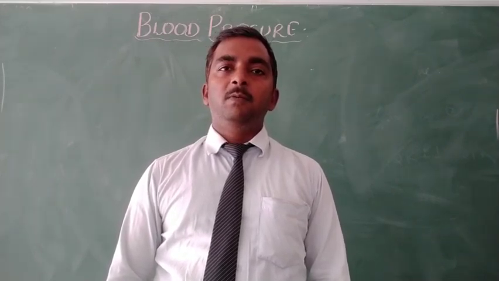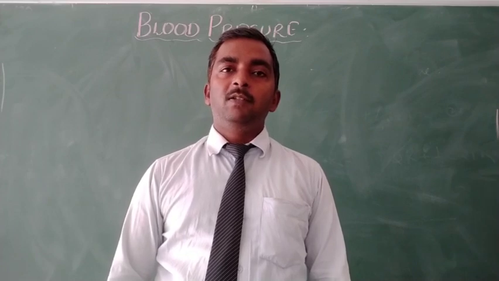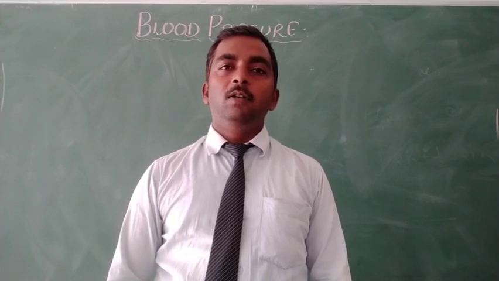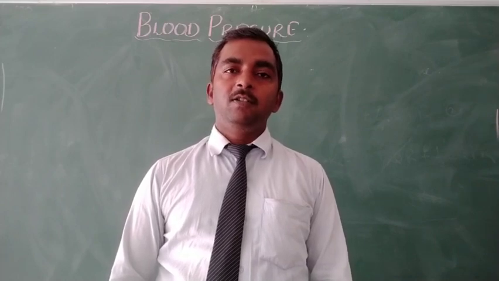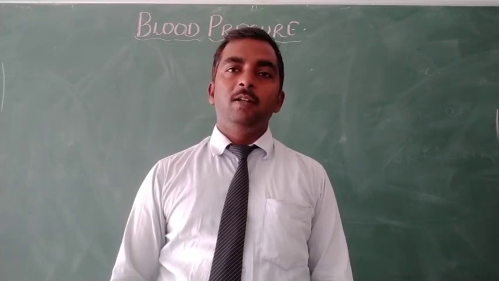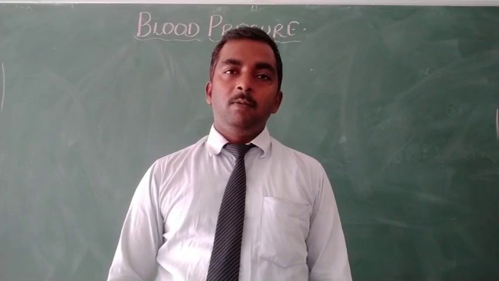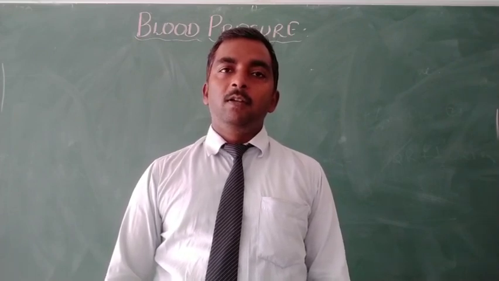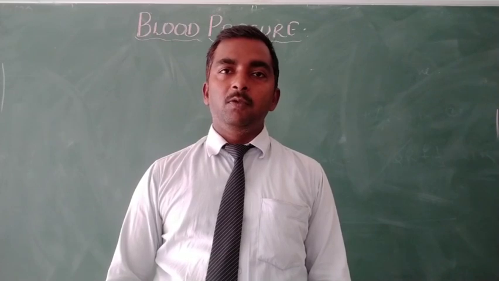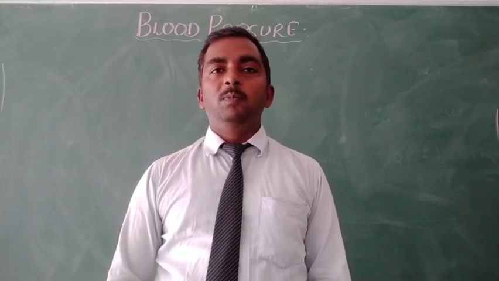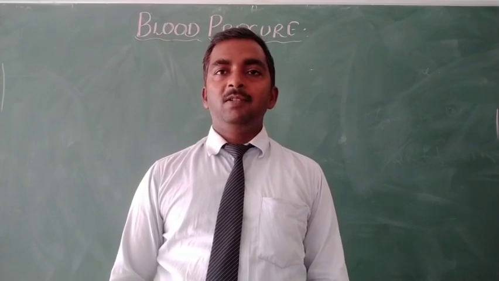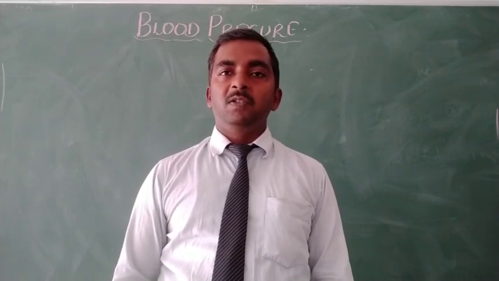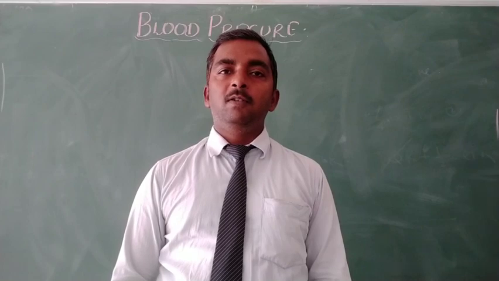In the previous video lecture we discussed the types of circulation, that is single circulation and double circulation, and we also discussed that double circulation is of two types, incomplete and complete double circulation. So regarding the blood vascular system of human beings, the remaining topic is blood pressure, which is related to our circulatory system.